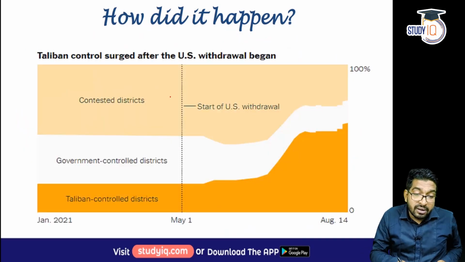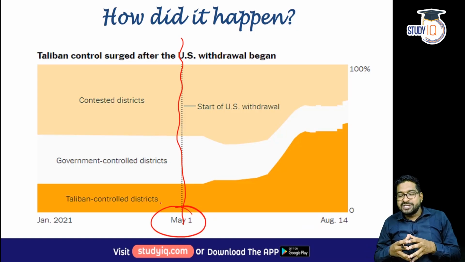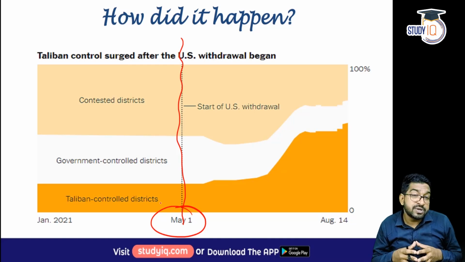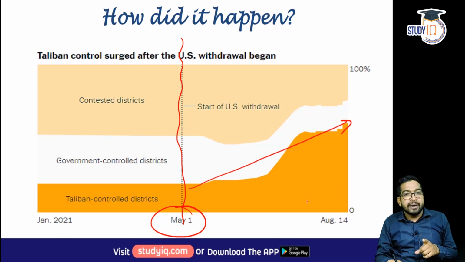Now, if you see here, when the US withdrawal starts, May 1st, the US withdrawal slowly and steadily started. By August 10th or 15th, almost 95% of the withdrawal was over. And if you see the Taliban-controlled districts, they have been growing continuously since May.